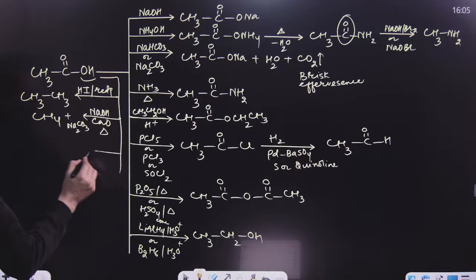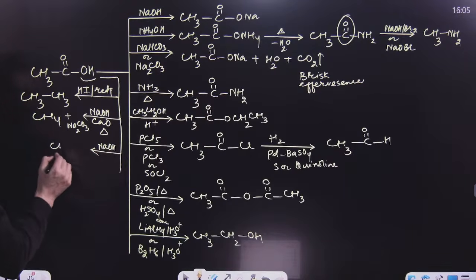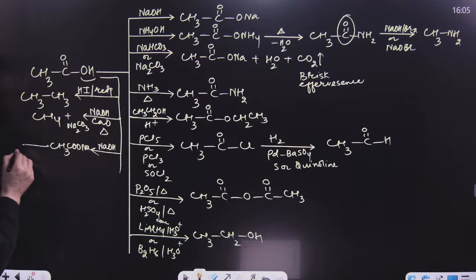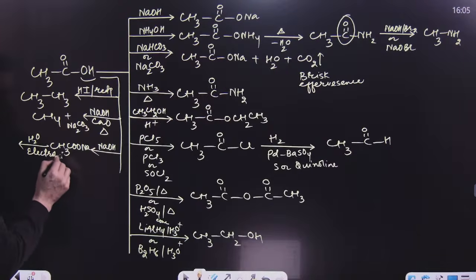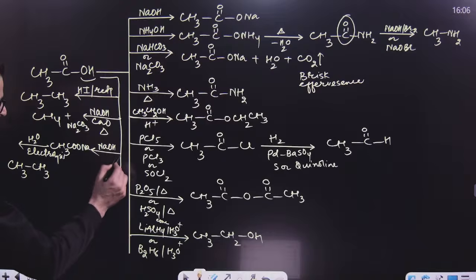After that, if this carboxylic acid is treated with NaOH, it first results in the formation of CH3COONa. Then upon treatment with water and electrolysis, that means Kolbe electrolysis, what will happen, my dear students? This alkyl group will be dimerized and it will result in the formation of an alkane known as ethane. I hope this is clear to each and every one.